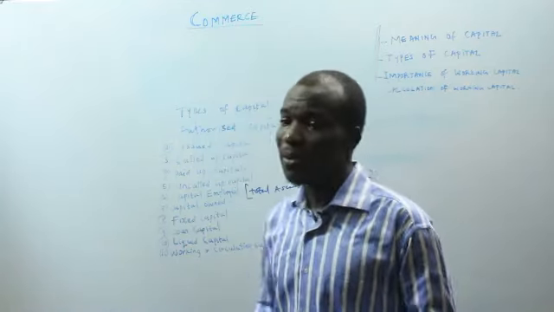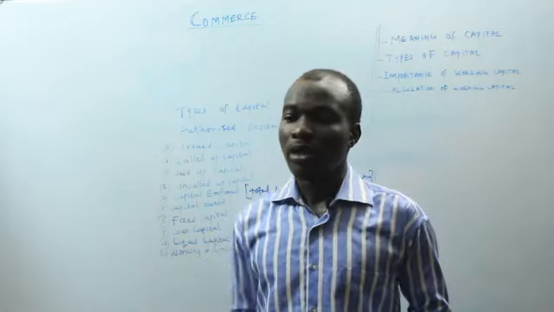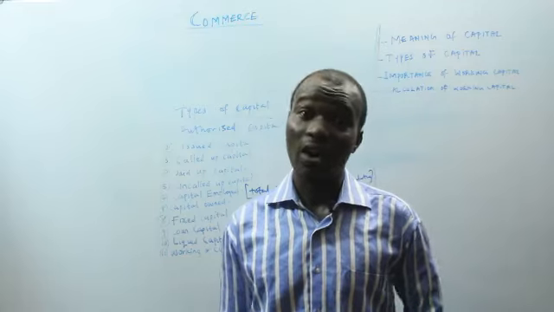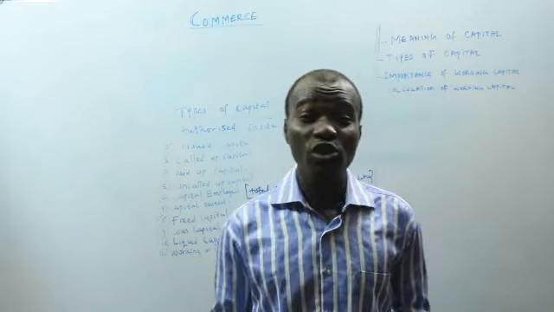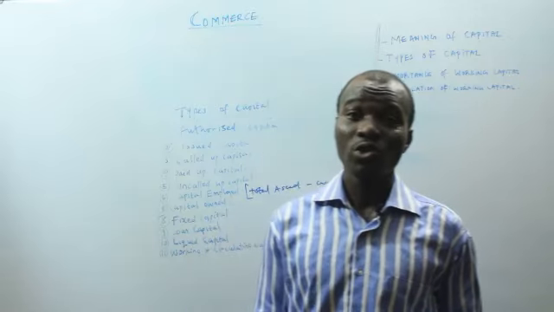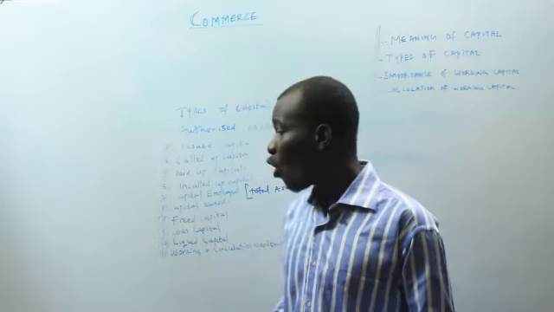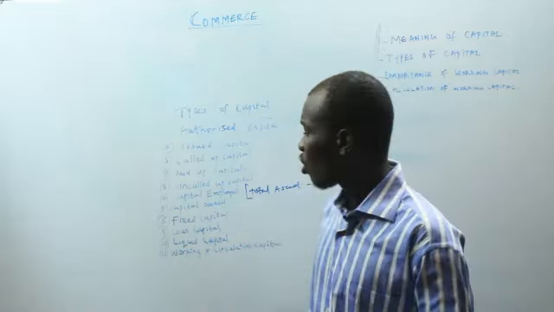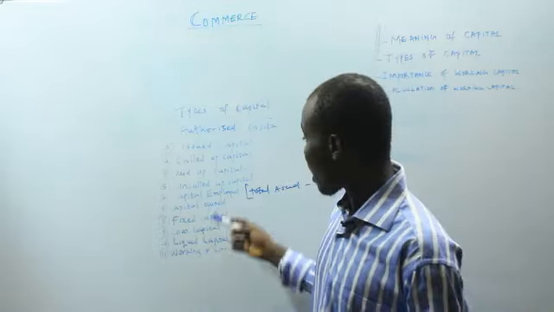Now the next thing we have is the capital owned. The capital owned shows the owner's equity. As the name denotes, it shows the owner's interest in the business. It shows the total amount of asset owned by the owners. So the portion of the business owned internally is called the capital owned. So that's what I mean by capital owned.